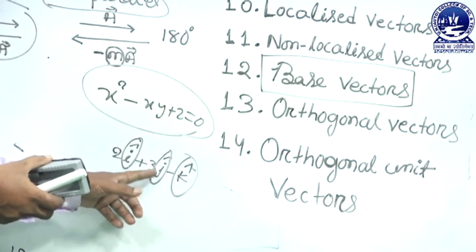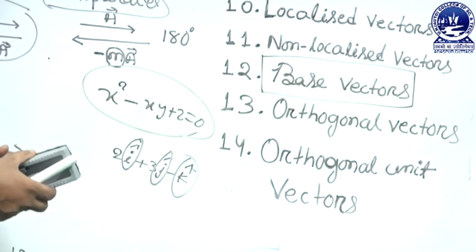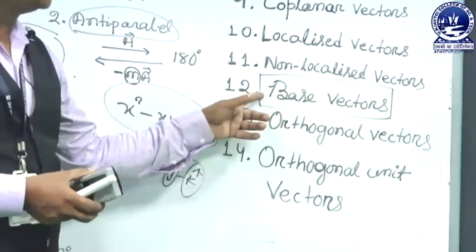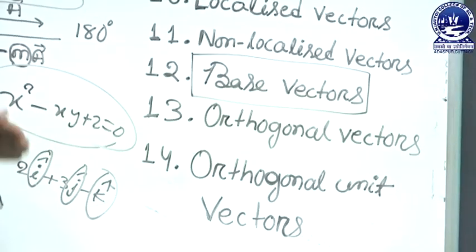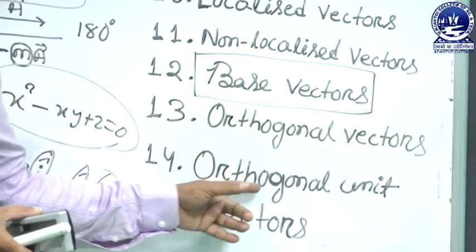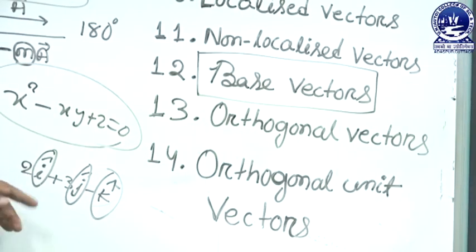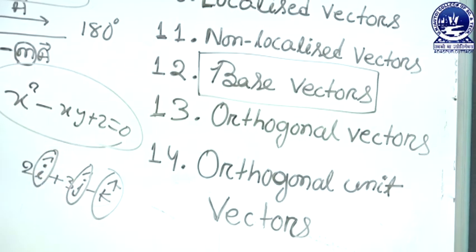The base vectors are the same as the orthogonal unit vectors. Why are they called orthogonal unit vectors? Because the x, y, z axes are mutually perpendicular to each other.